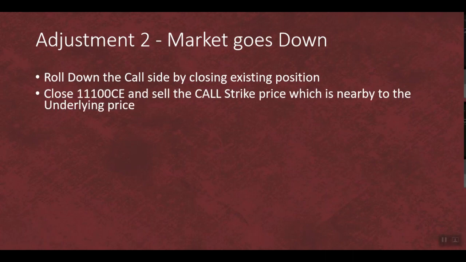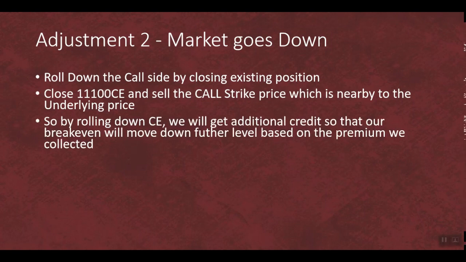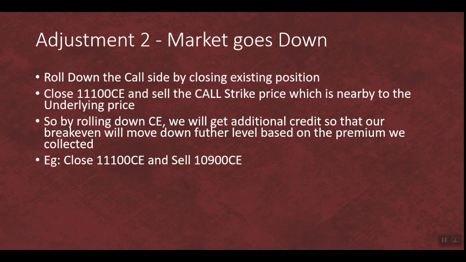Roll down the call side by closing the existing position. If Nifty keeps on falling, then you should book the profit from the call side and roll down. For example, close the 11,100 call option and sell the call strike price which is nearby to the underlying price. By rolling down the CE, we'll get additional credit, so our break-even will move further down based on the premium which we collected. For example, close the 11,100 call option and sell the 10,900 call option, assuming that Nifty moved below 10,900.